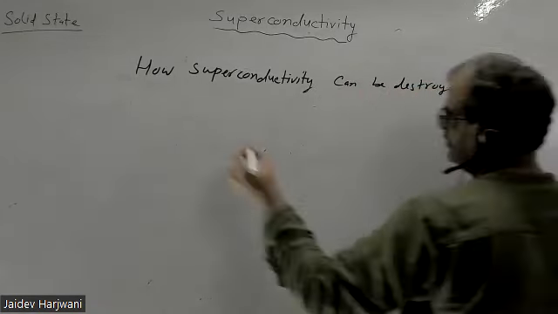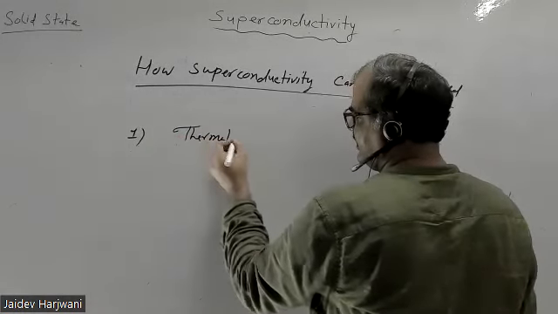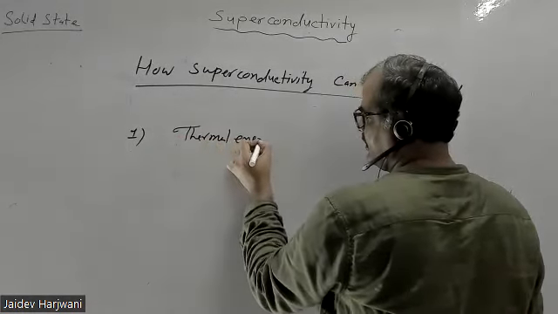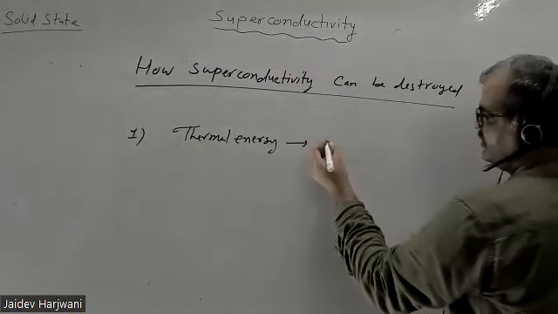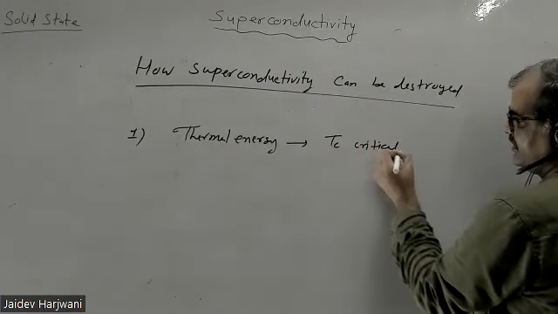Superconductivity can be destroyed by three means. Number one, you supply energy and break the Cooper pair. You can break the Cooper pair by providing thermal energy. If you apply thermal energy, you can break the Cooper pairs. That means there is TC, the critical temperature. If your temperature is more than the critical temperature, the superconducting sample will automatically transit into a normal sample.